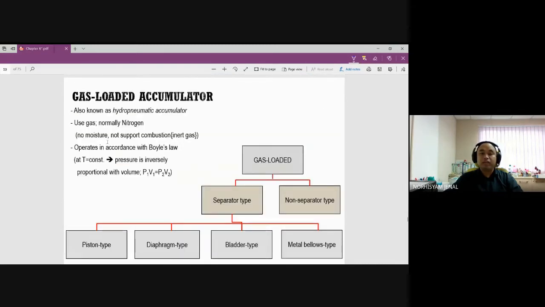Okay, next we have gas loaded, usually called a hydropneumatic accumulator. It uses gas, normally nitrogen. Why? Because this is an inert gas. Why do we use nitrogen? What's the important part of the inert gas that we use for the system?